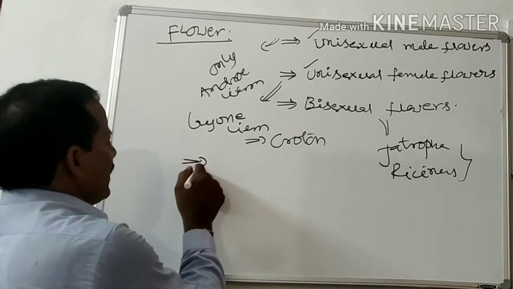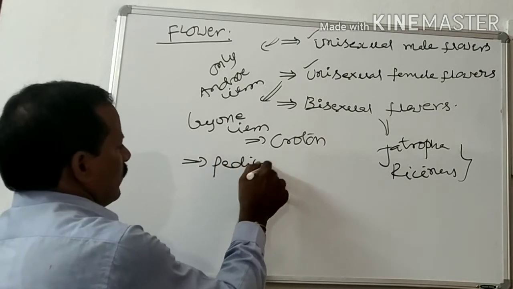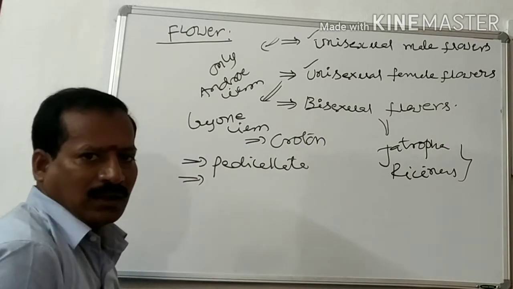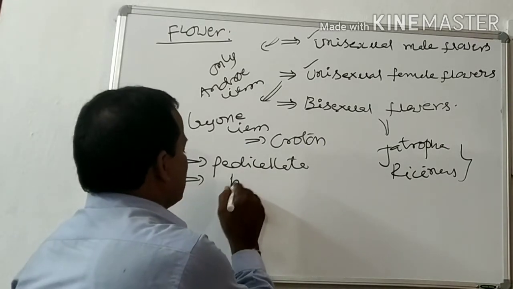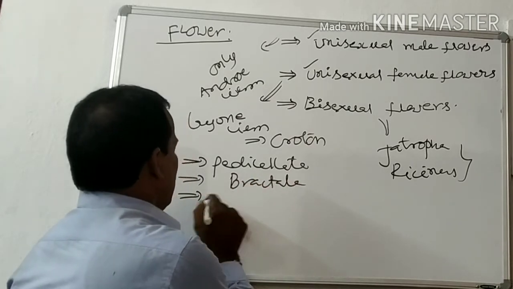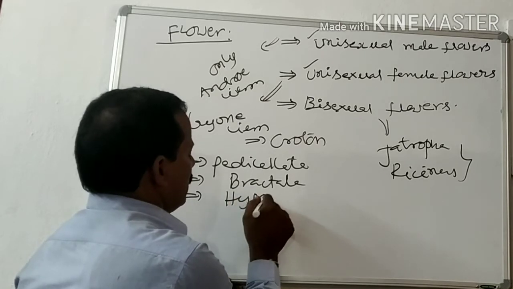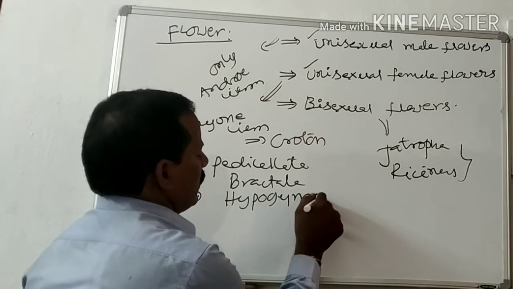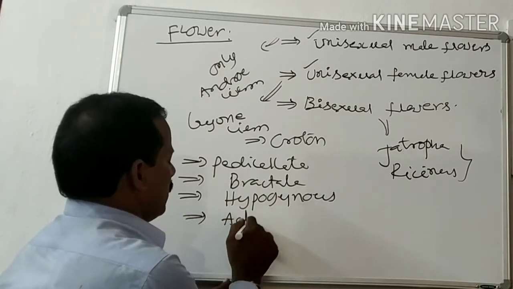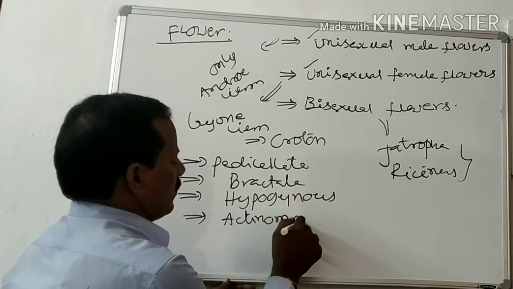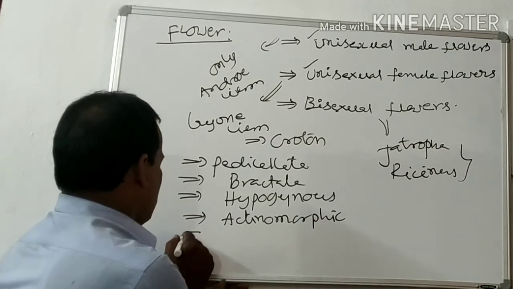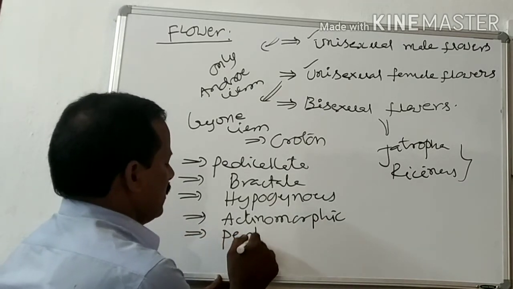And the flowers are pedicellate, bractate, hypogynous, actinomorphic, and especially the flowers are pentamerous.